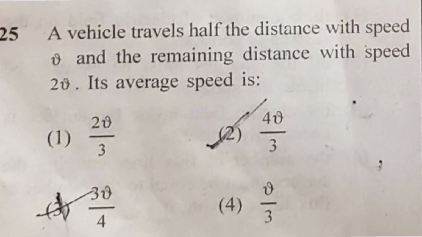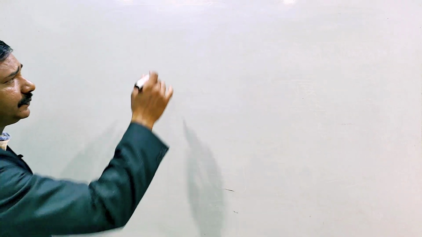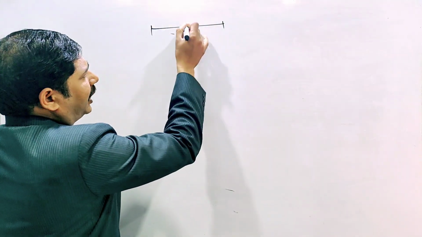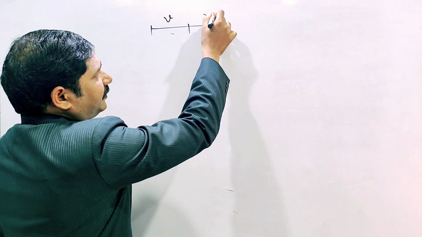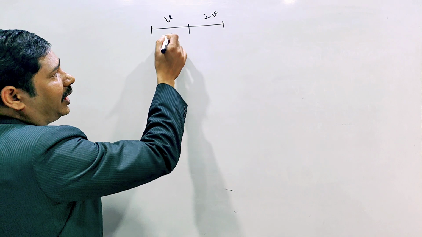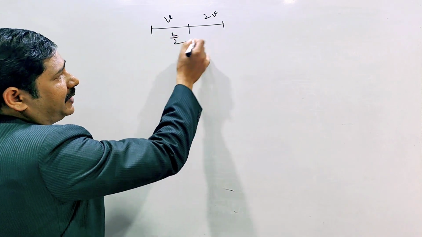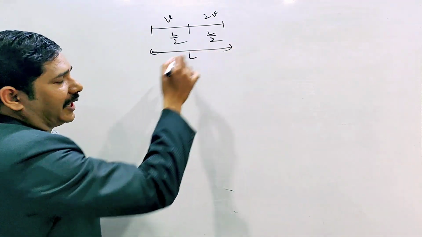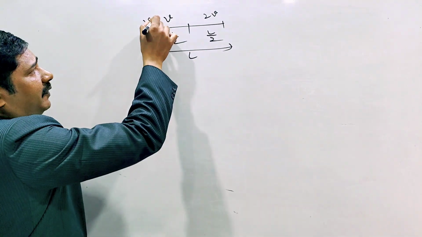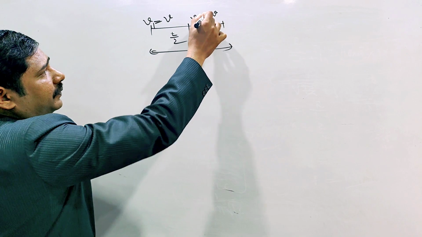A vehicle travels half of the distance with speed v and the remaining distance with speed 2v. The average speed? This is a very easy question. Half of the distance with speed v, the other half with 2v. If the total distance is L, this is L by 2 and this is also L by 2. Here v1 is given as v and v2 is given as 2v.